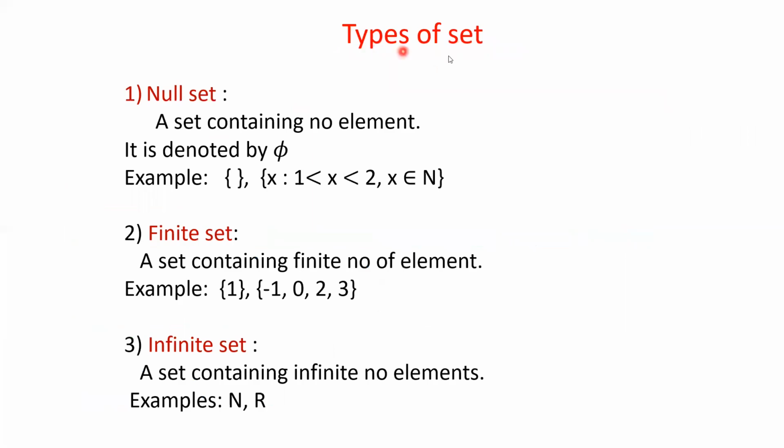Next portion, that is the types of sets. First type of set, that is the null set. A set containing no element is called a null set. Null set means there is no element. Generally, a null set is denoted by phi.